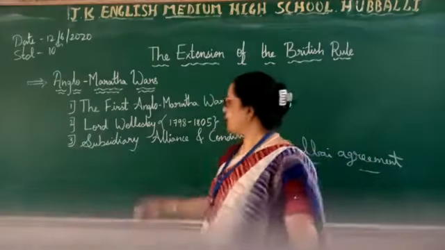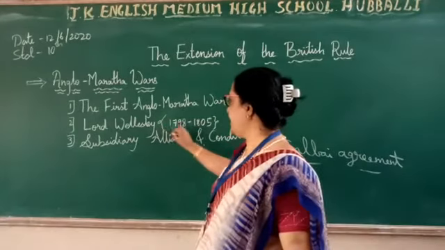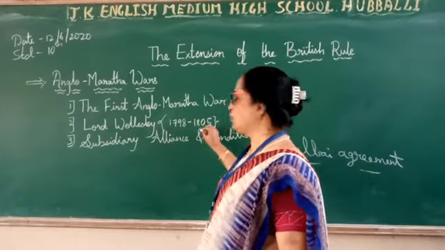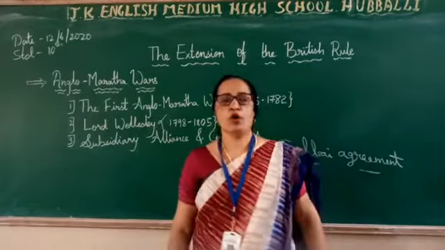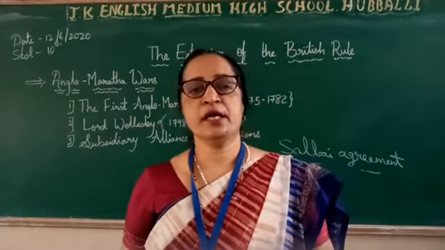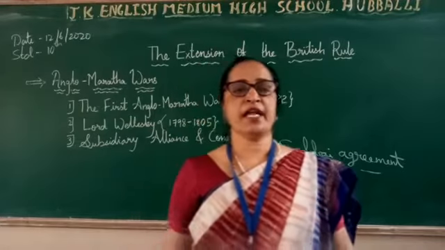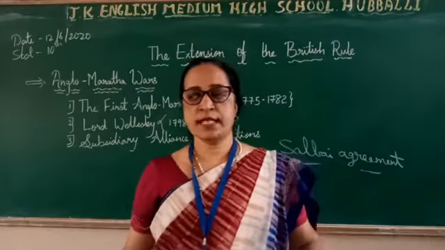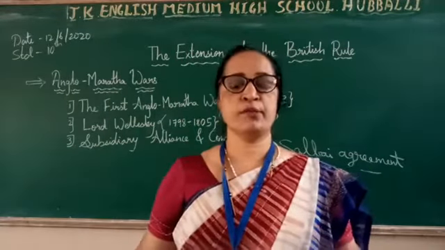Next I'm going to the next chapter, that is Lord Wellesley from 1798 to 1805. Who is Lord Wellesley, children? The British Empire expanded after the arrival of Lord Wellesley. So Lord Wellesley is an officer of the Britishers.